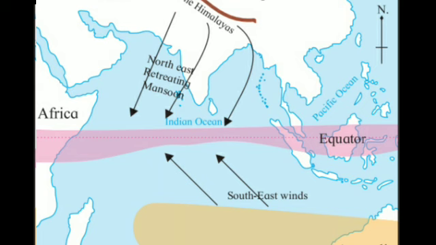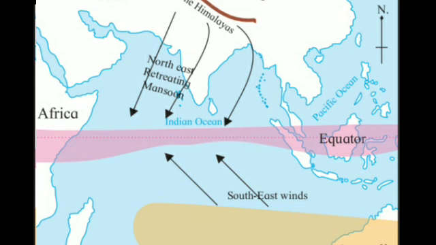See students, again I am explaining. Look at that figure carefully. When we are moving from the equator, meaning we are going from the south side, it is known as southwest monsoon wind. When winds are blowing from the Indian subcontinent towards the north side, meaning where are the winds coming in? If they are coming in the north direction, then it is known as northeast monsoon winds. So students, have you understood the seasonal wind or monsoon wind?